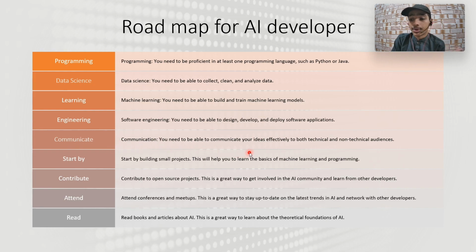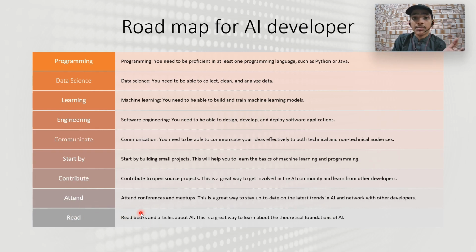Communication: you need to communicate your ideas effectively to technical and non-technical persons. Start by building small projects. We will build small projects in these classes, and I will let you know how to work on them and help you out. Attend conferences and meetups. This is a great way to network with other developers.